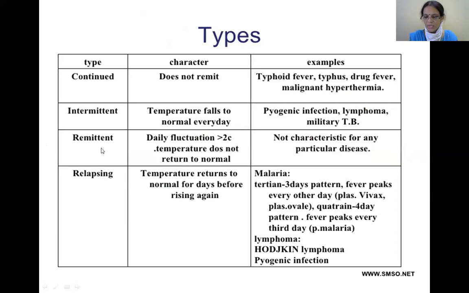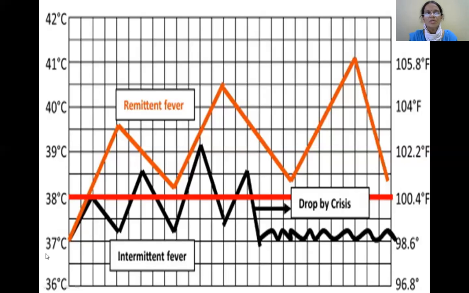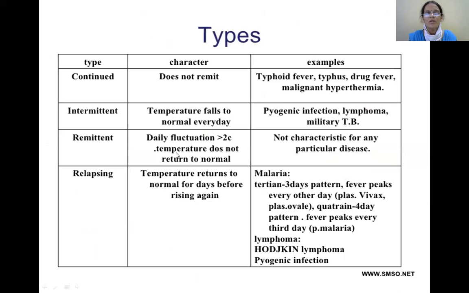The other one is a remittent fever. Here the daily fluctuation is greater than 2 degrees centigrade and temperature doesn't return to the normal. Here this is a rise of the body temperature, fall, and it is not reaching the baseline, and the fluctuation, remember, is more than 2 degrees centigrade. More than that, the fluctuation you can observe in this type, that is a remittent, and it's not characteristic for any particular disease. A relapsing type of fever, here the temperature returns to normal for days before rising again.